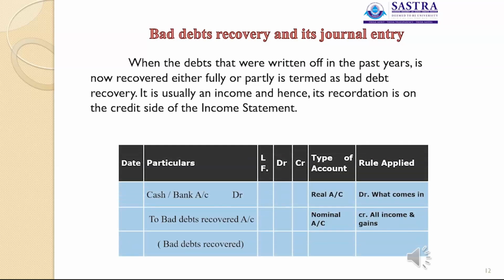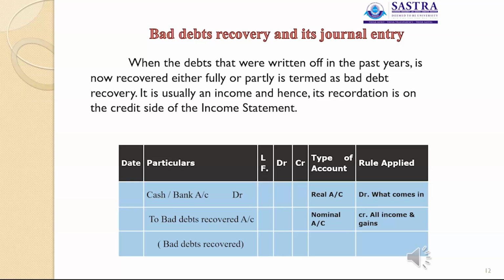Bad debts recovery and its journal entry. How are bad debts recovered? What is the entry posted for bad debts recovered? When the debts that were written off in the past year are now recovered, either fully or partly, it is termed bad debts recovery. It is usually an income. So this is recorded on the credit side of the income statement.